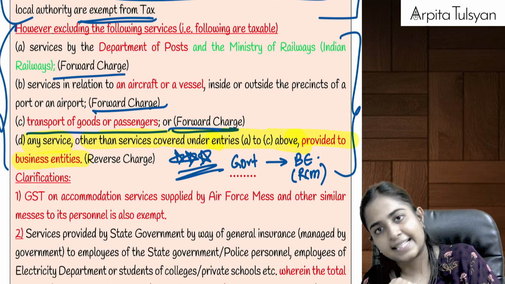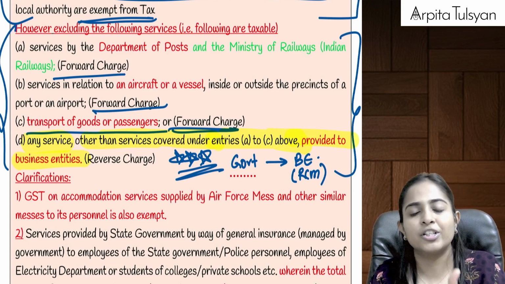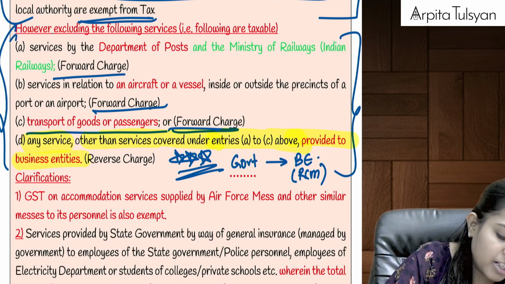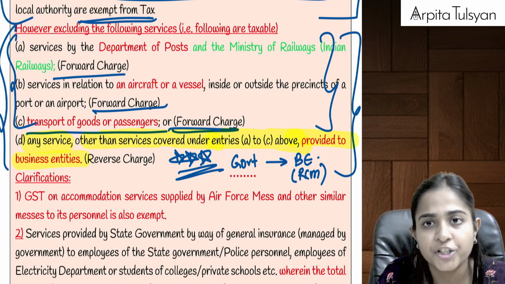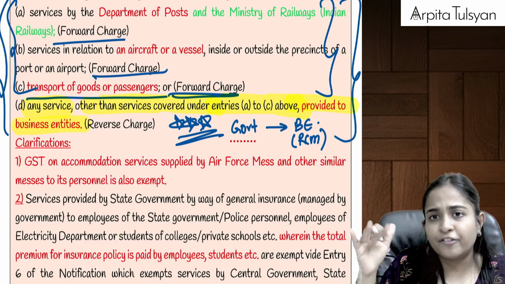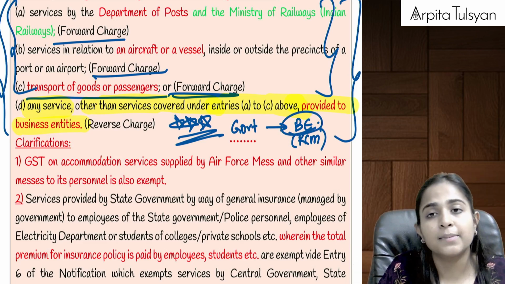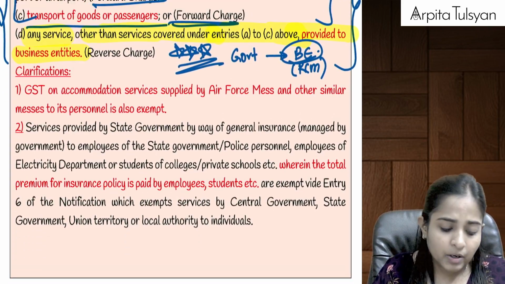Only if it is taxable, then we have to think whether it is taxable under forward charge or it is taxable under reverse charge. So first 3 will be taxable under forward charge, and any services which are provided to business entity, means we are shifting the burden to the business entity, and the responsibility to pay the tax is going to be on the business entity. Manageable till here? Yes. Acha.